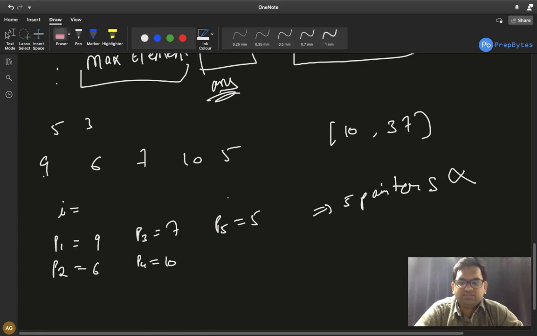Same for 12, same for 13, same for 14, check for 15. Now for 15, painter 1 will be given 9 and then he will also be given 6 and he will say yes, I can manage. 9 plus 6 is 15, it is within the time limit. So 9 plus 6 will be given to painter 1. Then 7 is given to painter 2 and then we add 10 to it.